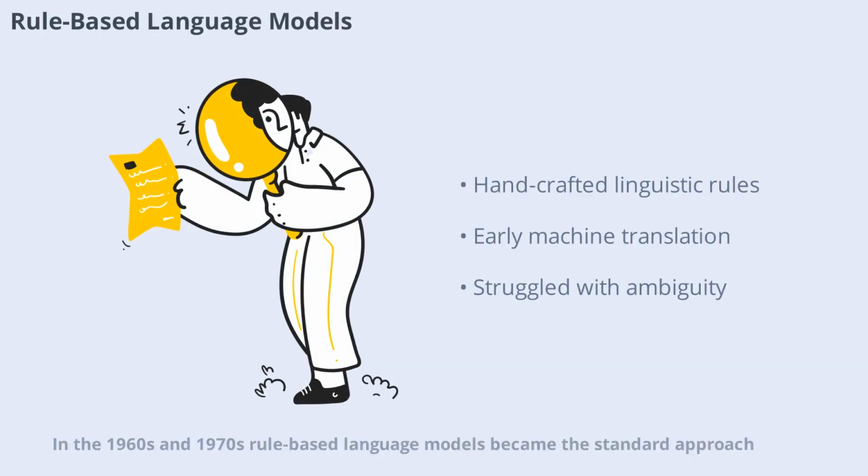In the 1960s and 1970s, rule-based language models became the standard approach. These systems relied on handcrafted rules created by linguists and programmers. For example, early machine translation systems attempted to convert sentences from one language to another by following strict grammatical rules. While these models could handle simple sentences, they struggled with the complexity and ambiguity of natural language. Despite their limitations, rule-based models were a crucial step in the evolution of language technology.